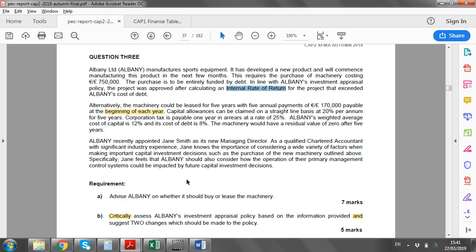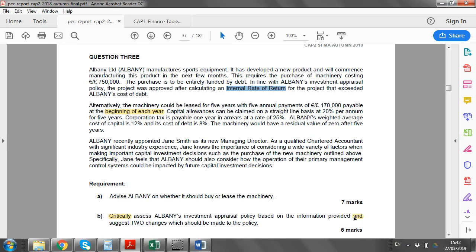because it's much better at capturing the scale, and IRR suffers from some calculation limitations as well, in that you can have multiple IRRs for one set of cash flows, just because of the way the interpolation formula works. But it's only 5 marks, 1 mark each for the 2 changes, and 3 marks to critically assess. So watch for the phrasing and watch for the lines that are highlighted. Critically and the and, because there are 2 parts to the requirement.